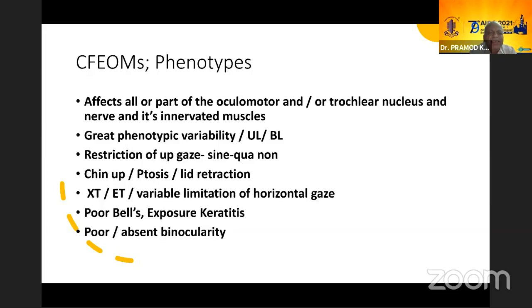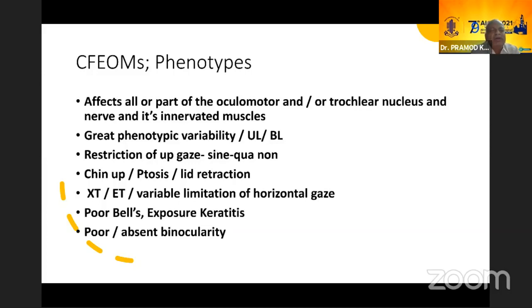There is poor Bell's and exposure keratitis. It's very important to keep in mind because they don't even blink frequently. And Bell's is poor, they can't take their eye up because of the restriction. So they are very prone to corneal damage and exposure keratitis. So that has to be taken care of.